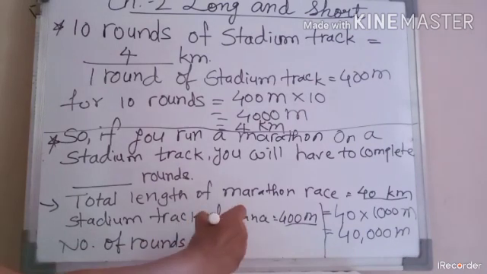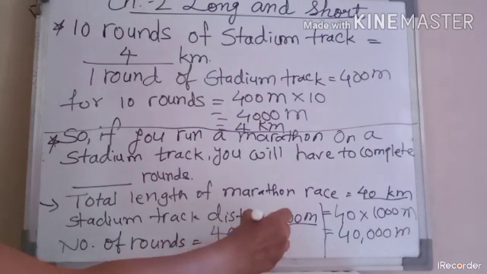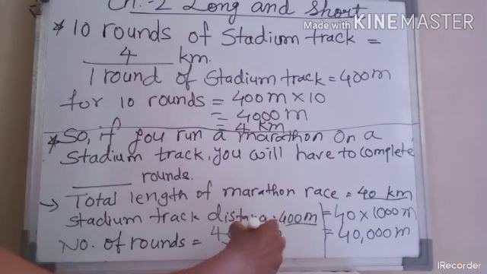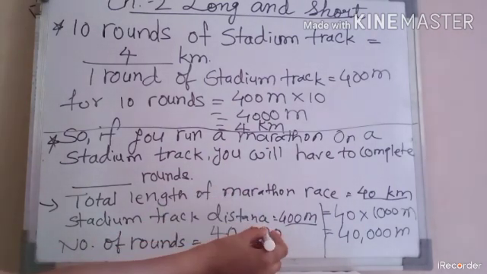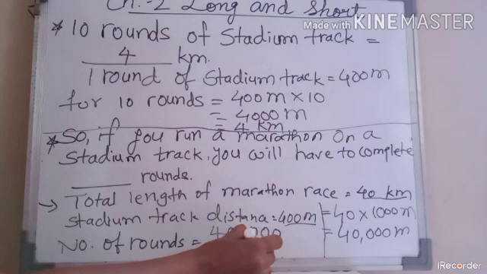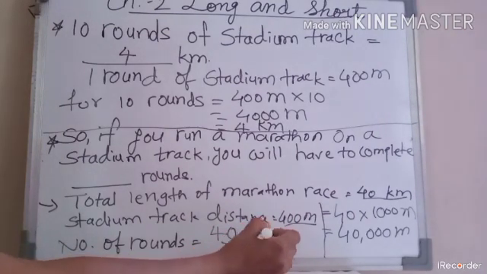So 40,000 divided by 400 meter. Understood? I already told you in the first chapter, this 40,000 in numerator and 400 in denominator. So when numerator and denominator last two digits both are 0, we can cut it.